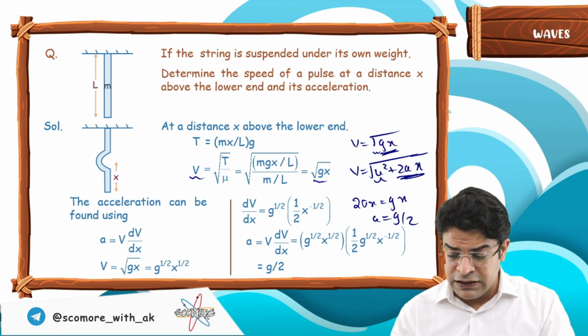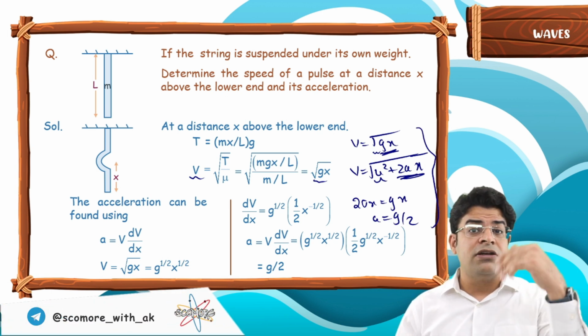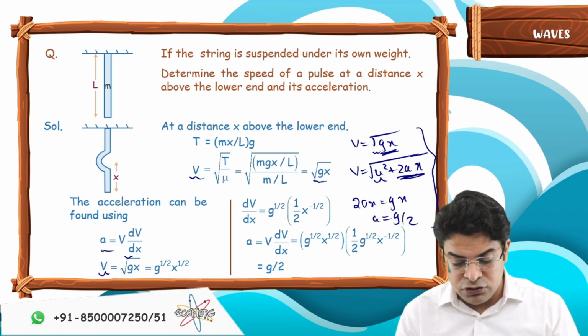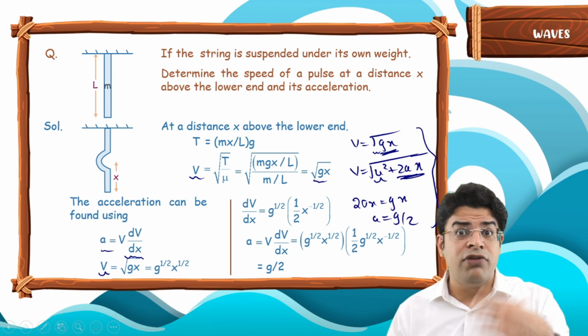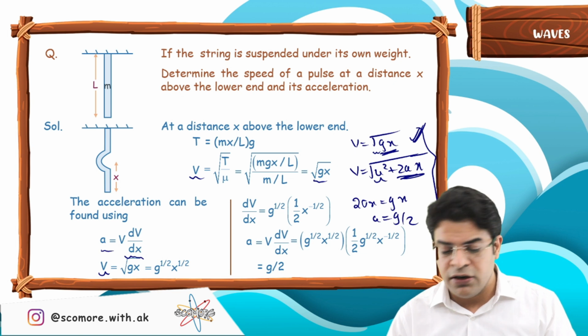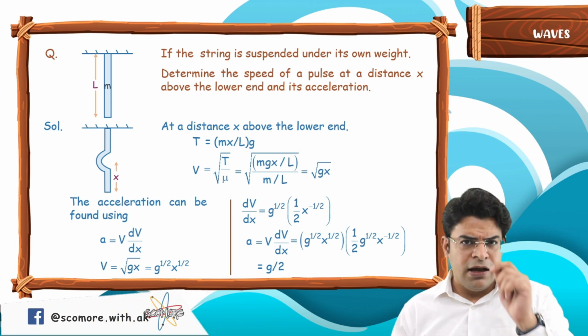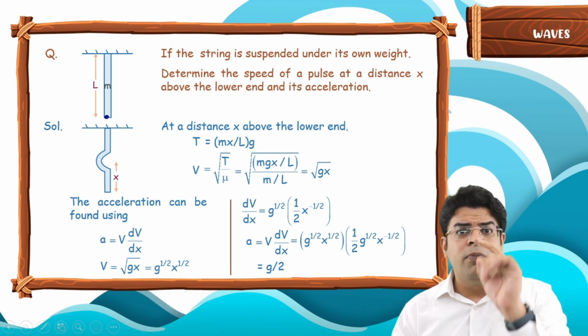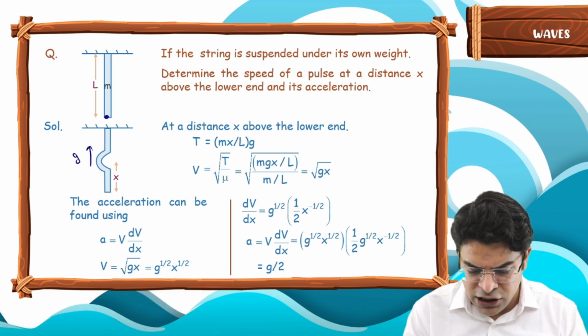But before solving this, I did not know that the acceleration is constant. That's why I used this method, that acceleration equals v dv by dx. But once I have done this and I know that acceleration is constant, now I could have used this method as well. So just remember that if a pulse is created at the lower end, the pulse goes up with an acceleration in upward direction equals to g by 2.